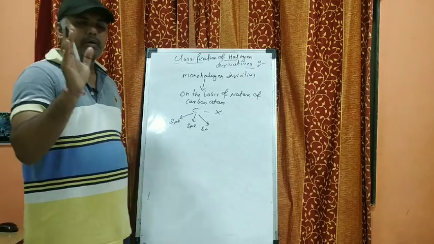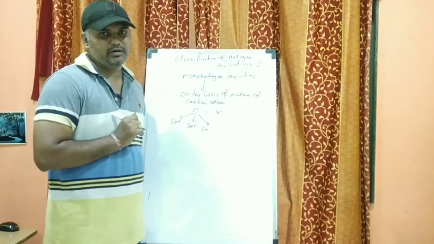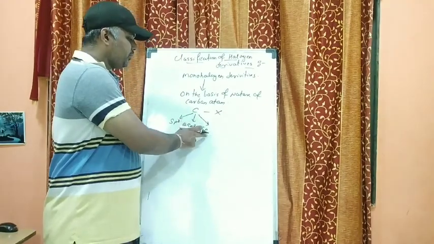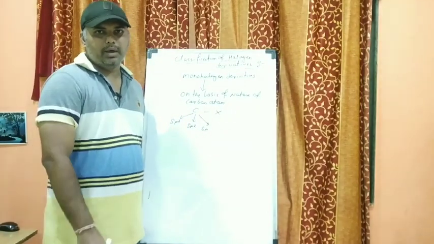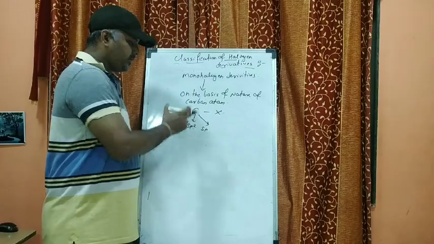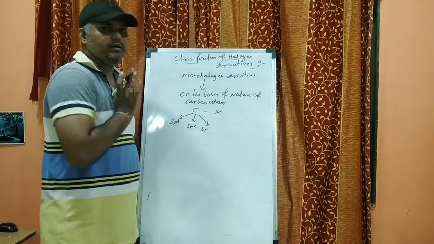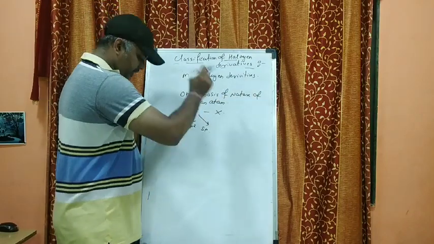So we have learned about the hybridization concept last year in our 11th standard, right? Carbon can exist in all three kinds of hybridization: alkane, sp3; alkene, sp2; alkynes, sp. So here we are going to see on the basis of the nature of the carbon atom.